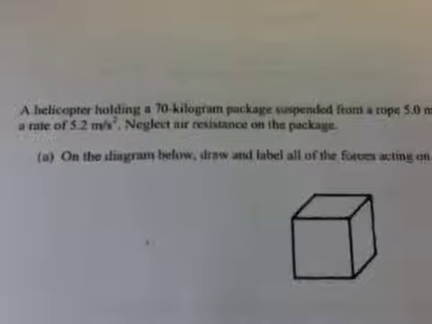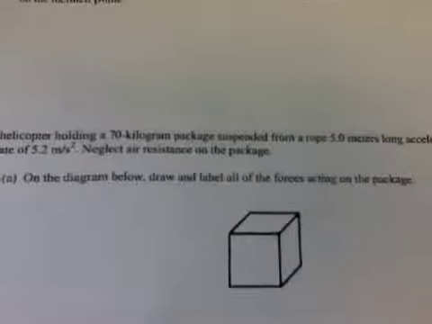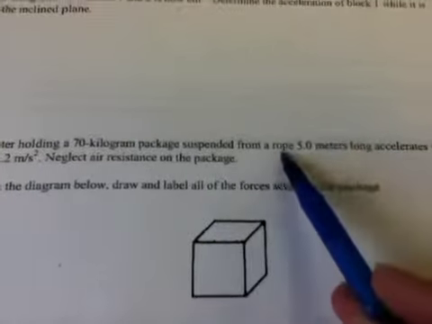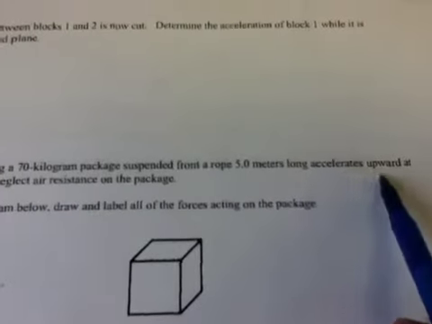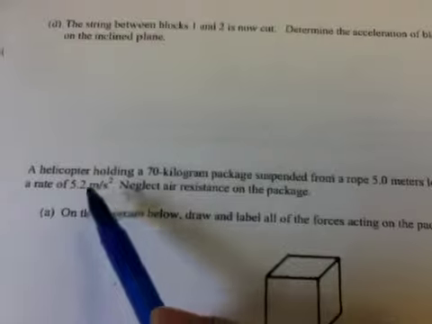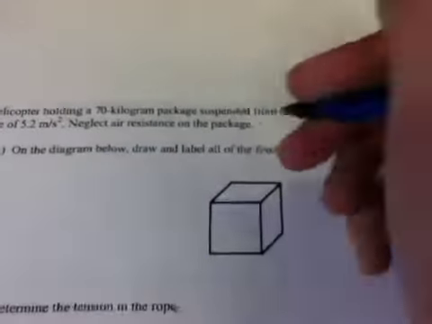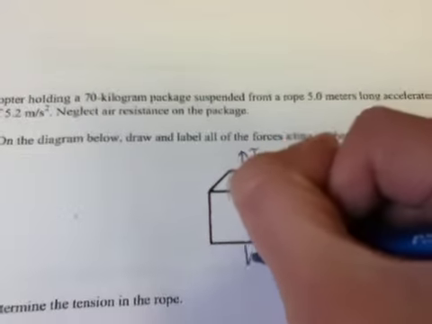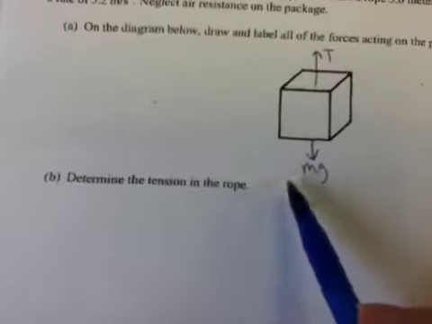All right, so now we're working with the helicopter and the box, and we see that it's 70 kilograms and a rope of 5 meters, and this is just extraneous information, not really needed, and accelerates upward at an acceleration of 5.2 meters per second squared. So we need to draw and label the forces. We've got this tension, and we've got this mg, and that's all. And now we want to determine the tension in the rope.